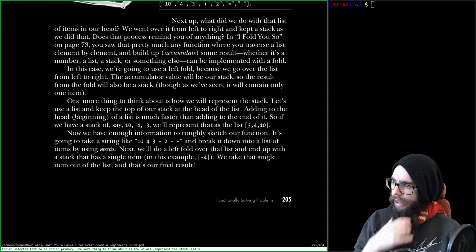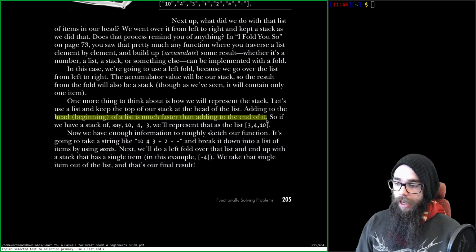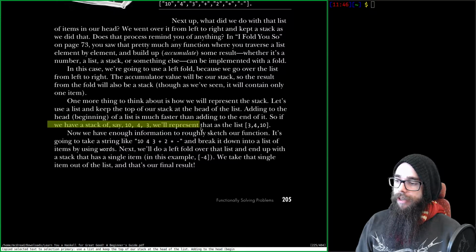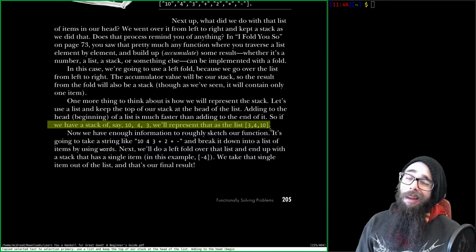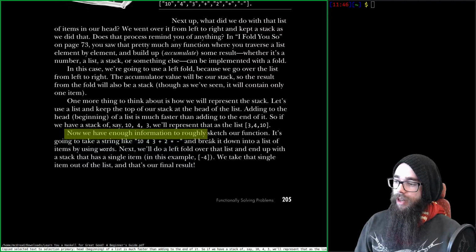Let's use a list and keep the top of our stack at the head of the list. Adding to the head, the beginning of a list, is much faster than adding to the end of it. So if we have a stack of, say, 10, 4, 3, we'll represent that as the list 3, 4, 10. Now we have enough information to roughly sketch out our function.